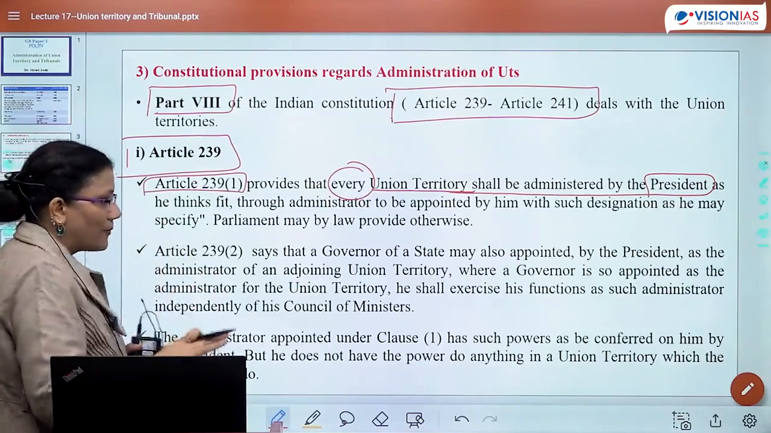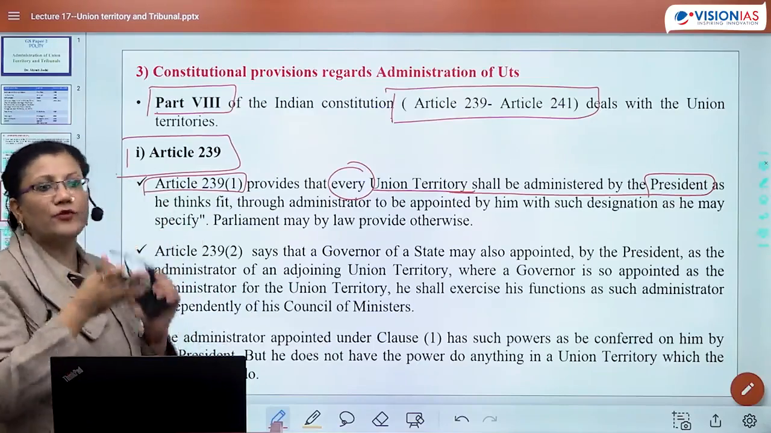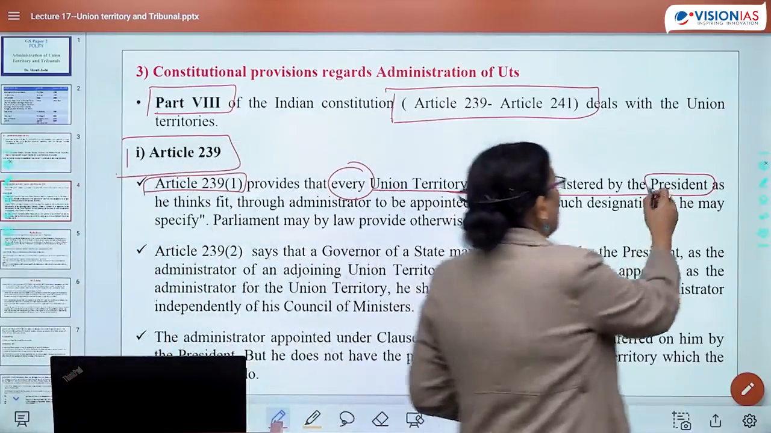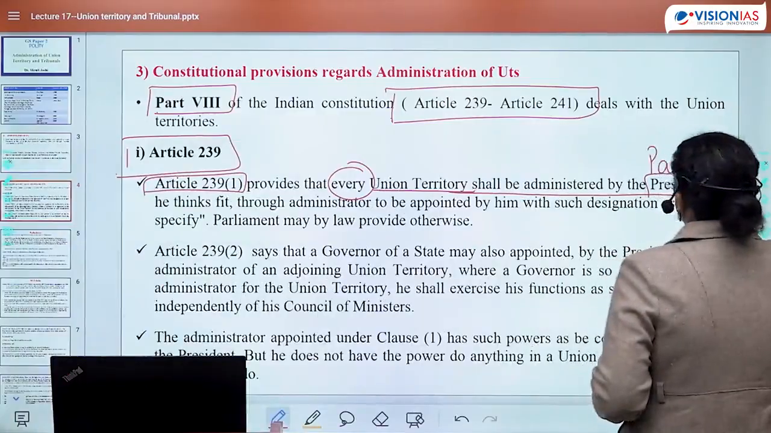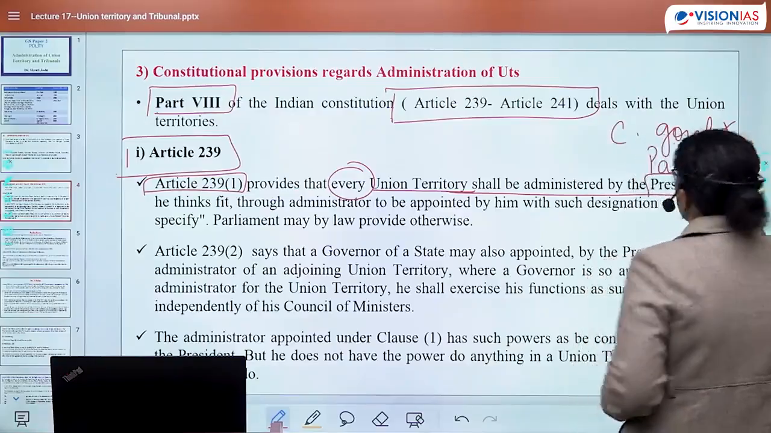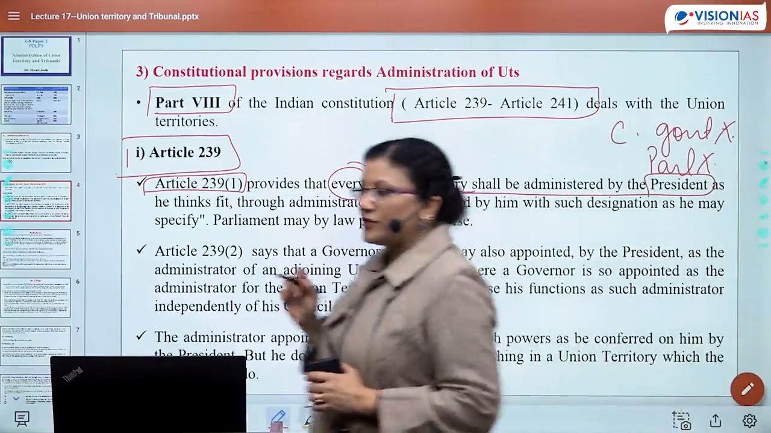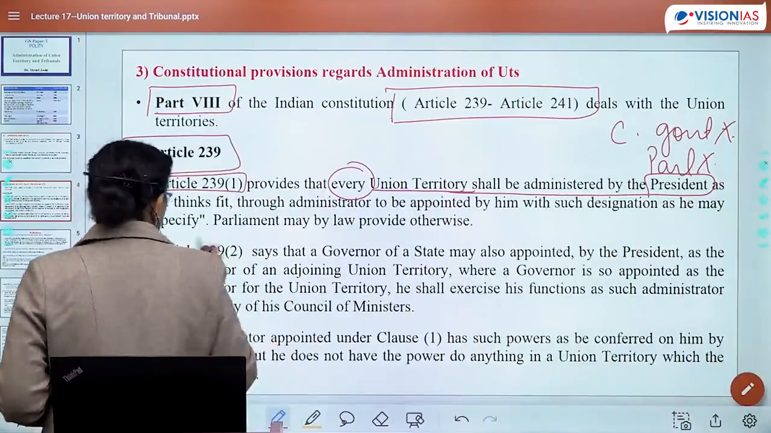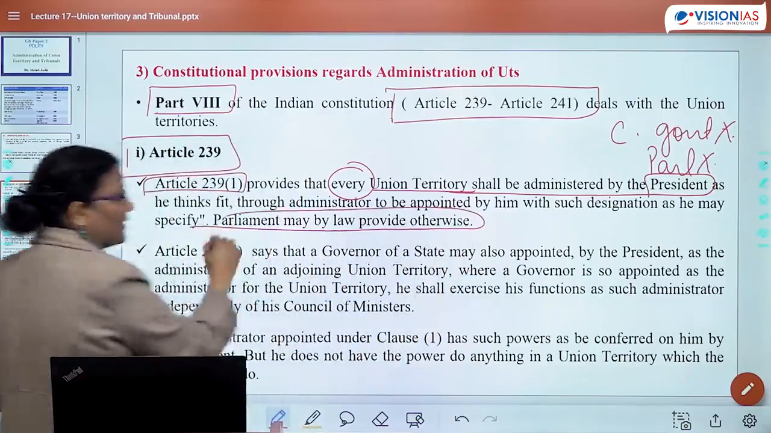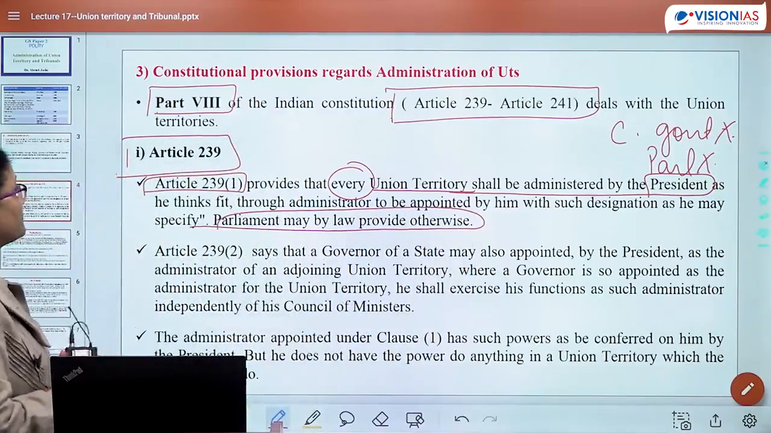Also, what is the nomenclature? This will differ from UT to UT, right? So in an exam, a question can come up that it is administered by Parliament. No, this is wrong. It is administered by central government. No, this is also wrong. UTs are being administered by the President. Parliament may by law provide otherwise, right?